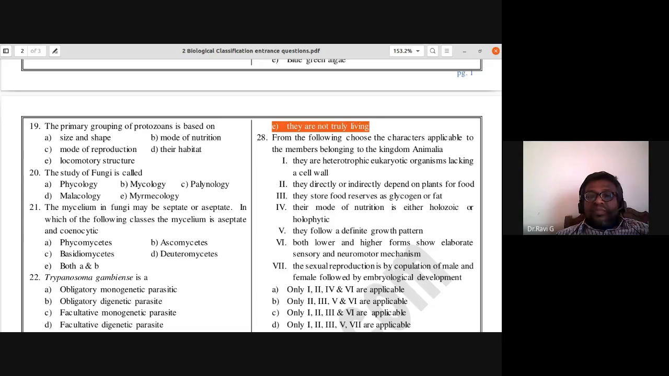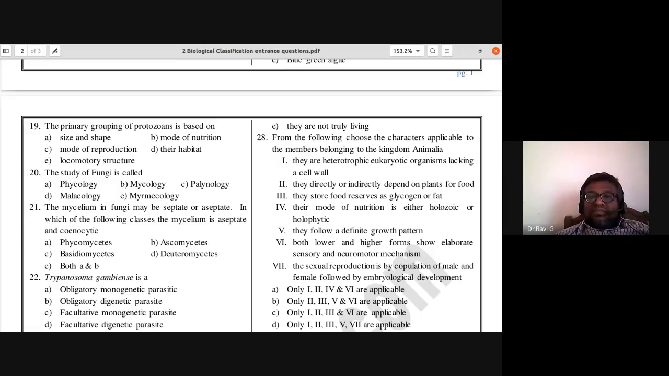28th: from the following, choose the characters applicable to the members belonging to the kingdom Animalia. So they are heterotrophic, eukaryotic organisms lacking a cell wall. This is a correct one. They directly or indirectly depend on plants for food. Correct. They store food reserves as glycogen or fat. The third one is also correct. Fourth, their mode of nutrition is either holozoic or saprophytic. So the fourth is not correct.